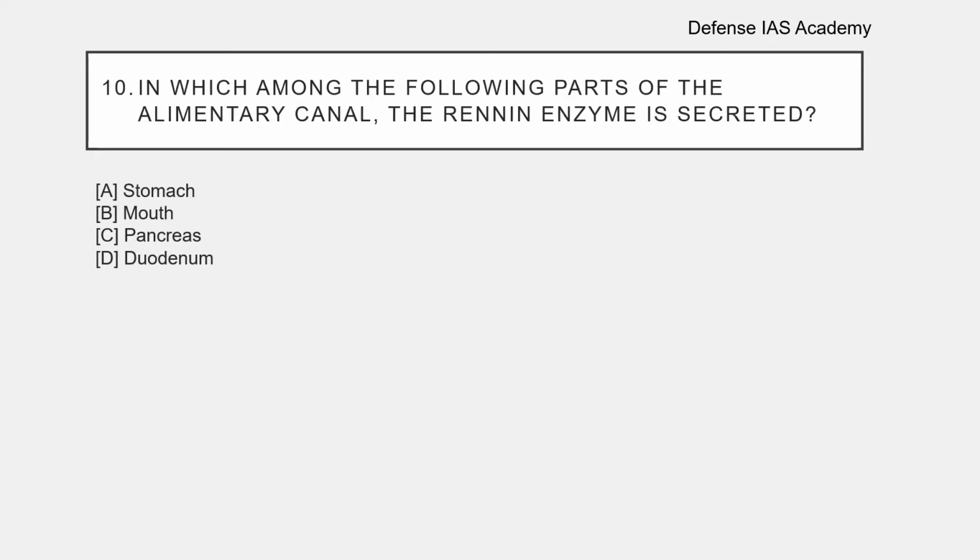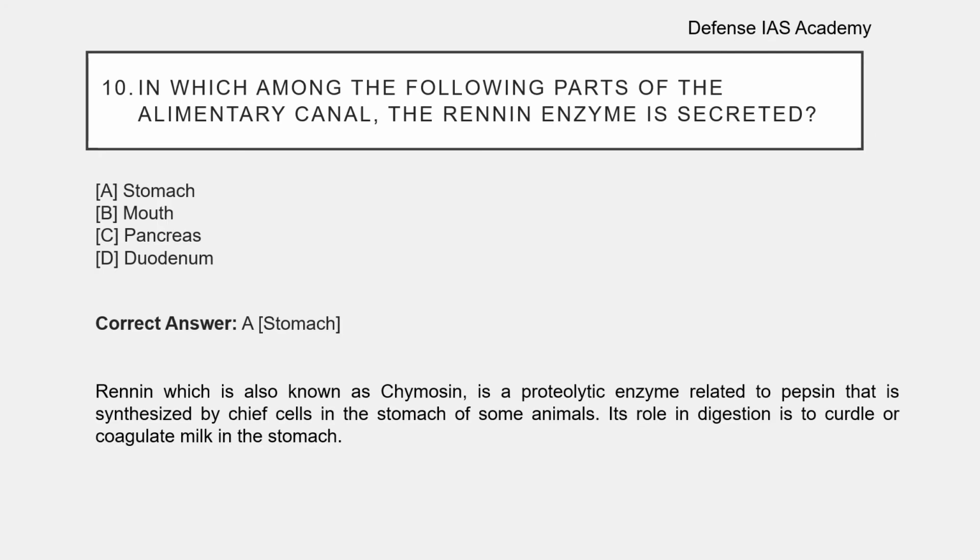Question number 10. In which among the following parts of the alimentary canal is the renin enzyme secreted? The options are Option A stomach, Option B mouth, Option C pancreas, Option D duodenum. The correct answer is Option A stomach. Renin, which is also known as chymosin, is a proteolytic enzyme related to pepsin that is synthesized by chief cells in the stomach of some animals.